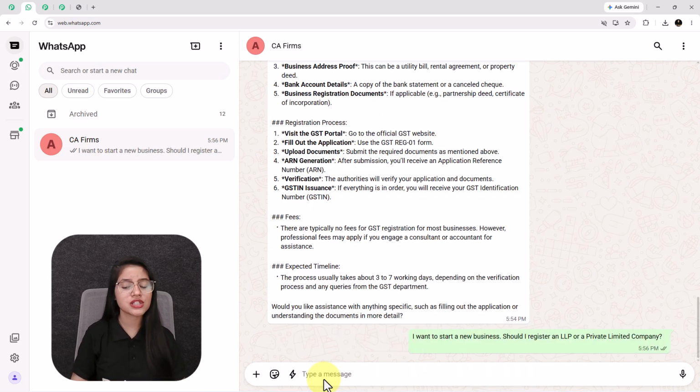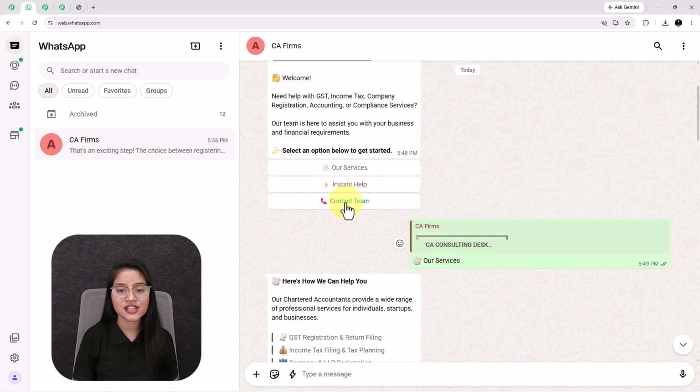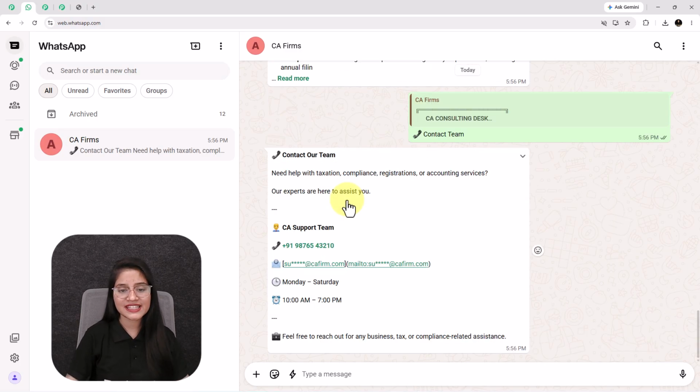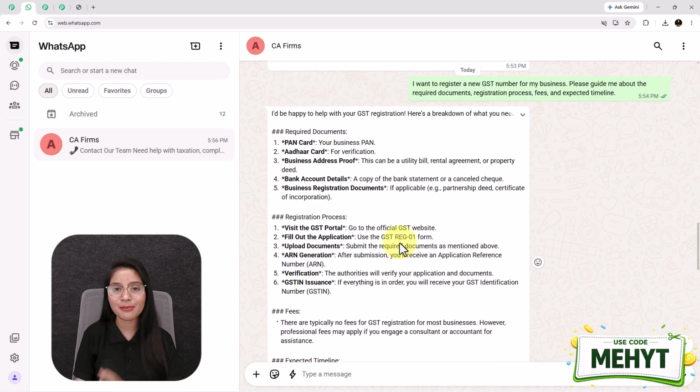Now let's try one another question. As I want to start a new business, should I register an LLP or a private limited company? Then it replies to me like this, and if I click on this contact team button, see, it sends me the contact details of the CA support team. So this is not just a chatbot, it is a combination of chatbot plus WhatsApp AI assistant.